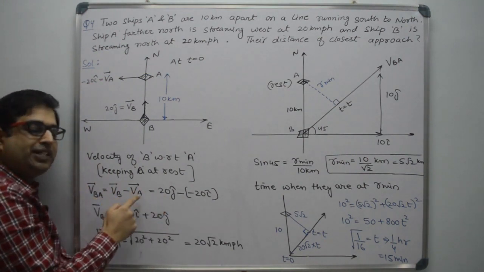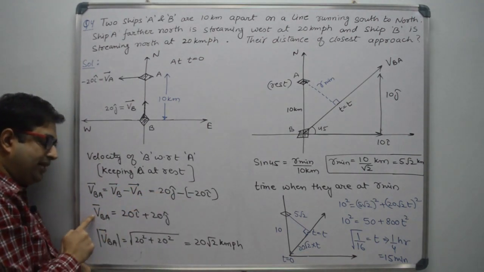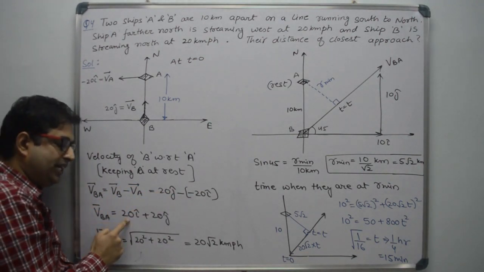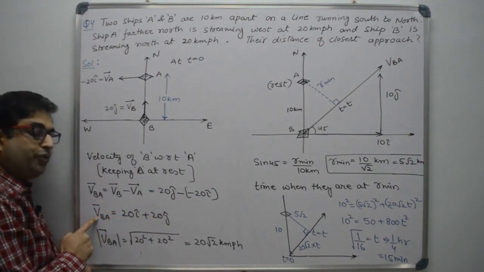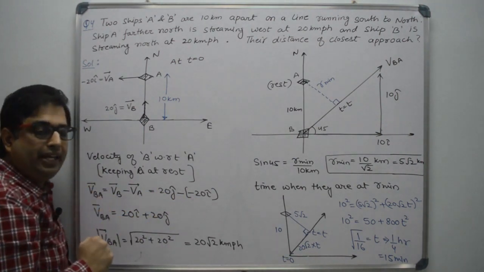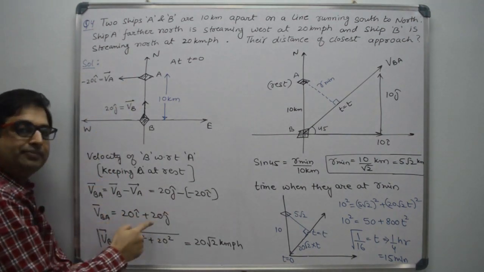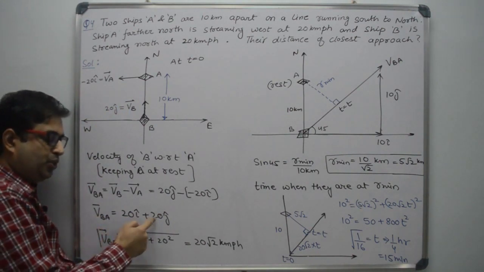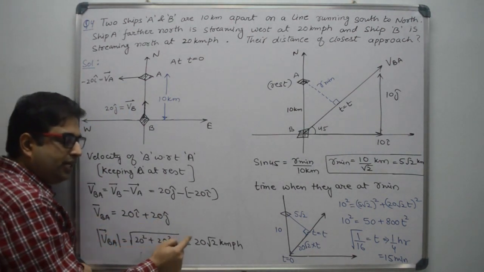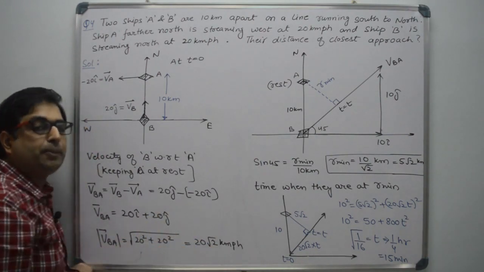Relative to A, subtract the velocity of A. So when you subtract these two velocities, we will get the relative velocity as 20 i cap plus 20 j cap. This is the velocity of B observed by A. When we keep A at rest, then B will move in this manner. Right? So what is the magnitude of the velocity? It is under root 20 square plus 20 square, that is 20 root 2 kilometer per hour.